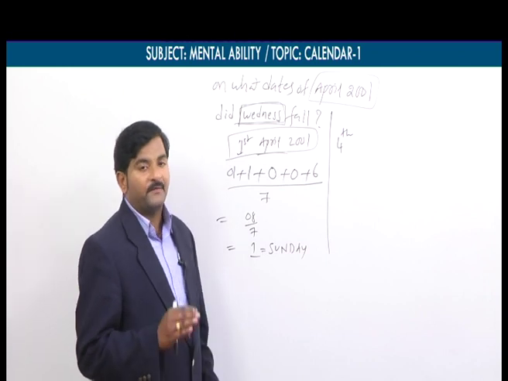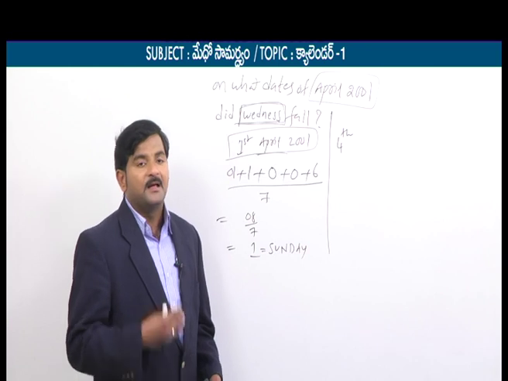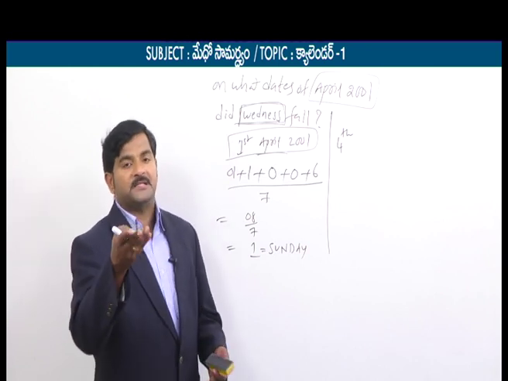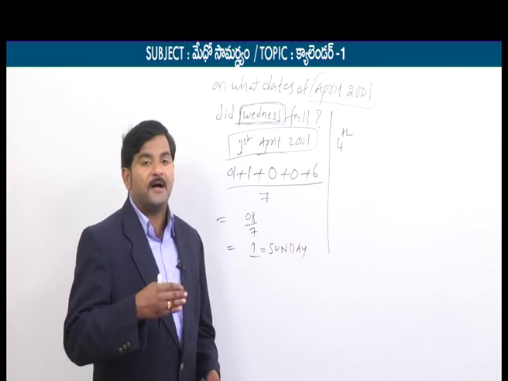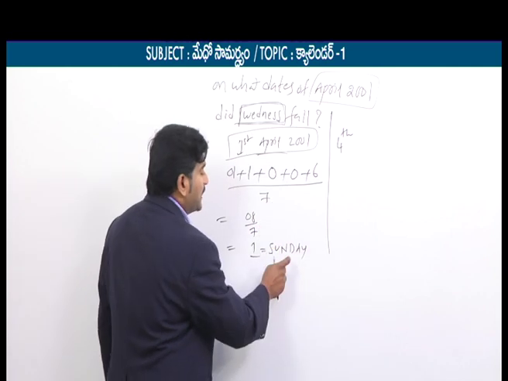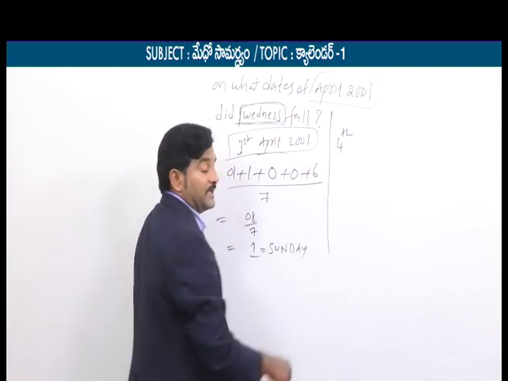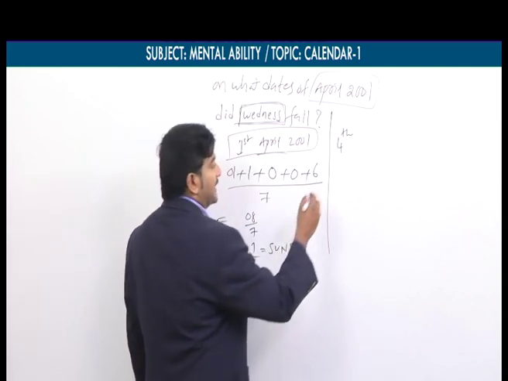What does it mean? For example, if today is Wednesday, after every 7 days, Wednesday will come. If for example today is Sunday, after every 7 days, again Sunday will come. So since today is the first, Wednesday will be on 4th April, then next Wednesday will be